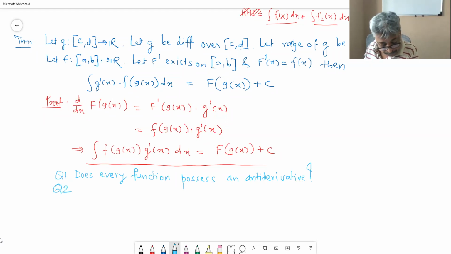Question 2. Is the antiderivative unique if it exists?